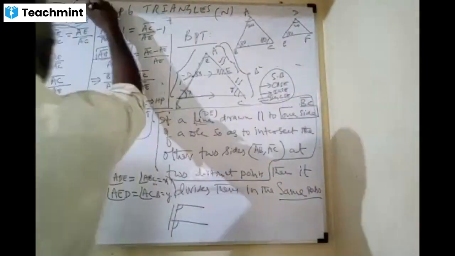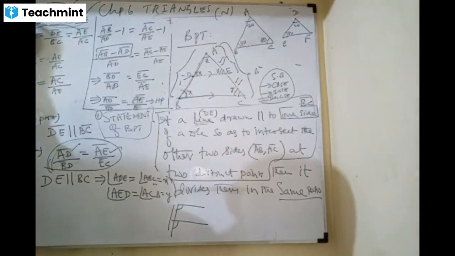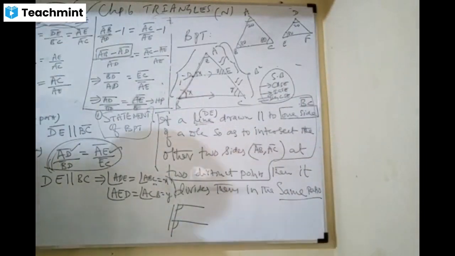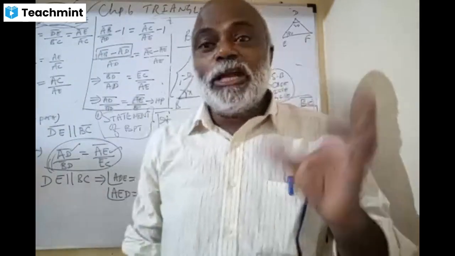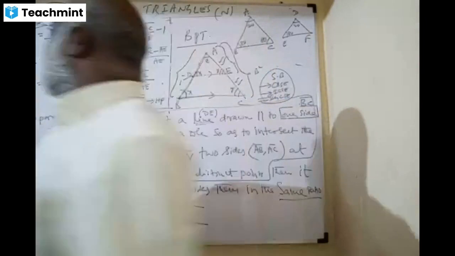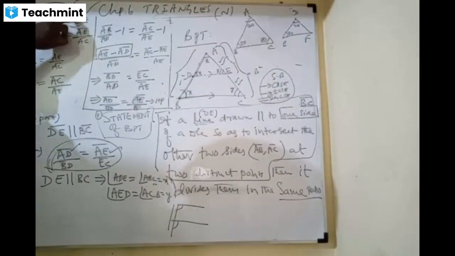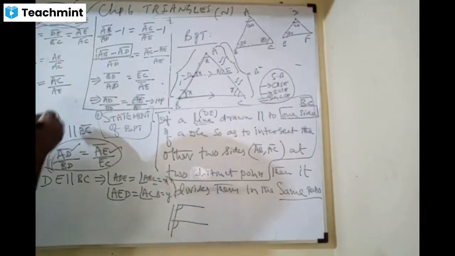Once you write this, we know that if two triangles are similar, their corresponding sides are proportional. For corresponding sides, write them in order: number them 1, 2, 3.